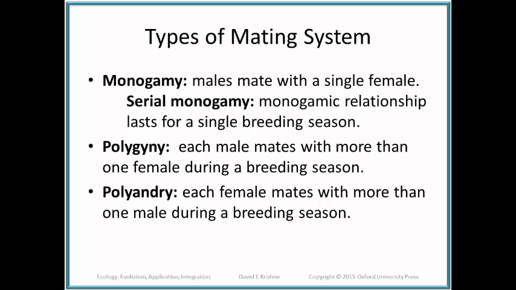Generally, this will be of two types, either lifelong, where the male and female partner for the lifetime, or at least reproductive lifetime, or serial monogamy, in which the monogamous relationship lasts for a single breeding season. Polygyny, on the other hand, is when each male mates with more than one female during a breeding season. And finally, polyandry, each female mates with more than one male during a breeding season.